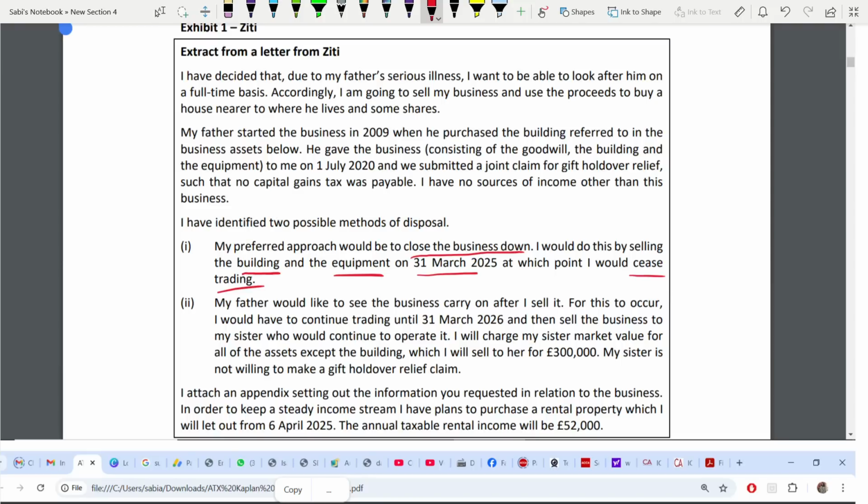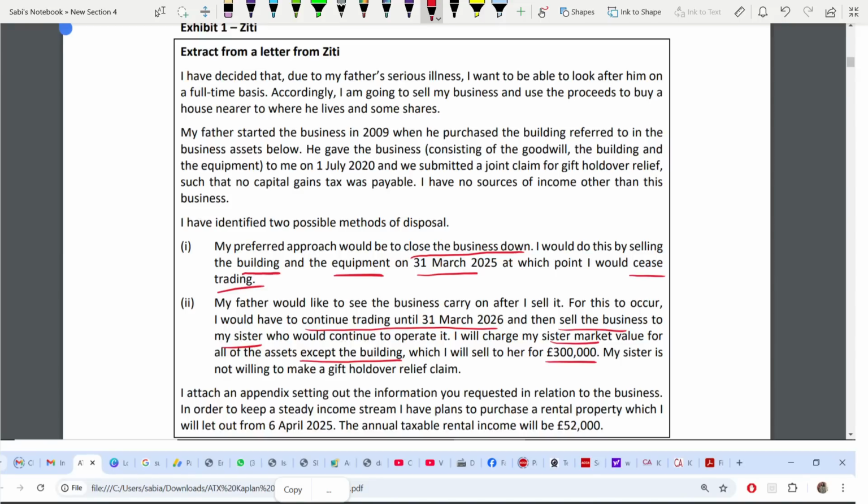Okay, so they will continue to trade until this date, sell the business to the sister, who will then operate it. Sister will be charged market value of 300,000 for all of the assets except the building. Except the building, everything else will be charged at 300,000 to the sister. There is no gift holdover relief claim by the sister.